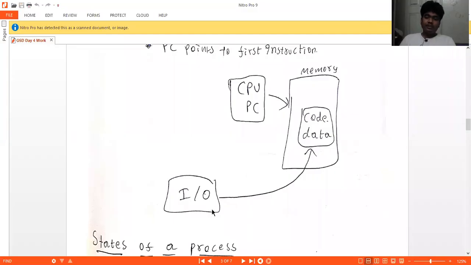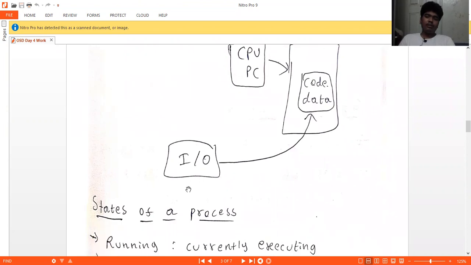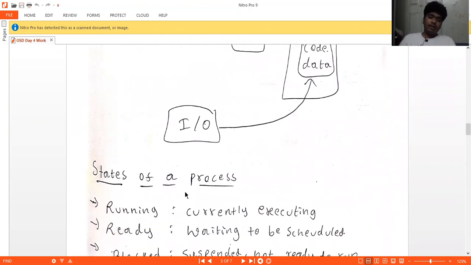Input and output will pass a command, and the code and data will get into the memory, and from memory it will get into the CPU, and the CPU will return back its output, and it will return back in this output way. So this is a basic architecture.